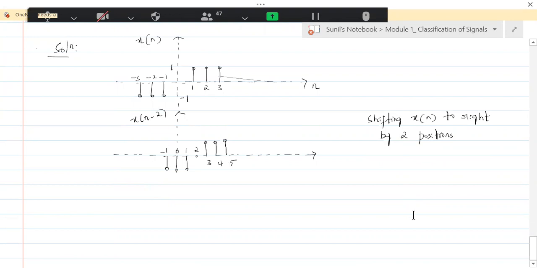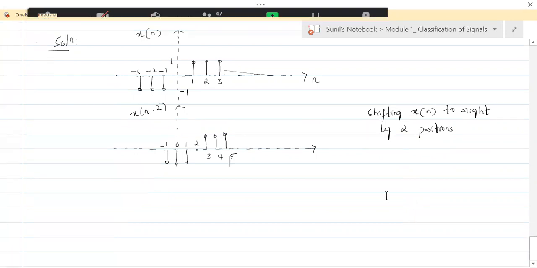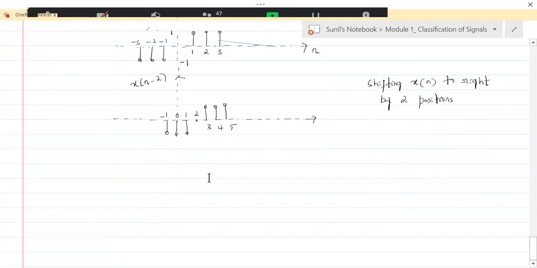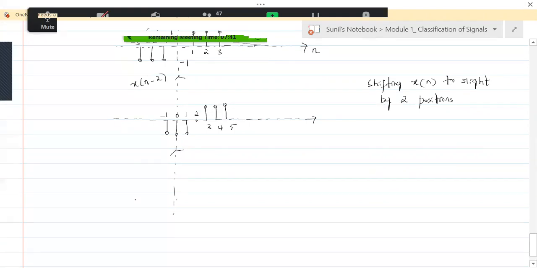Now let's scale this. So after scaling, how is this supposed to look like? Okay, let's just extend this y-axis vertically down. Okay, and let's scale it by a factor 2, that is x of 2n minus 2. Now when we are scaling it by a factor 2, what did I say? The sample at -1 should come at 0.5. So that means this is gone.